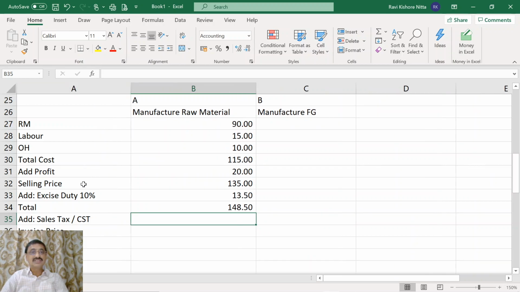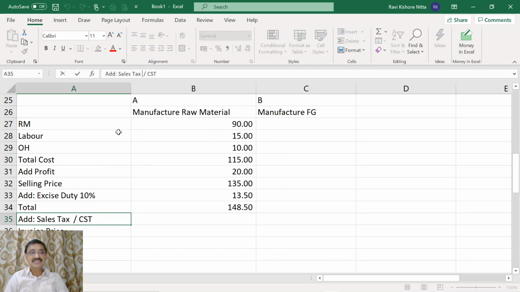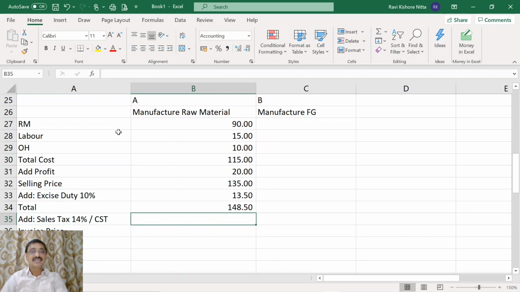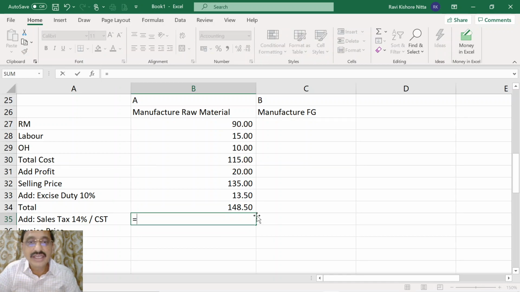Now let us suppose this is an intrastate sale, and the sales tax, for convenience's sake, assume it to be 14 percent. Now sales tax at 14 percent has to be levied on 148.5, that is 1.4 times.